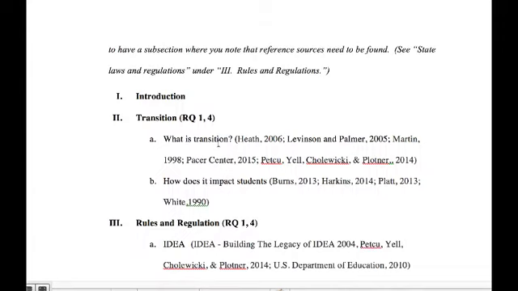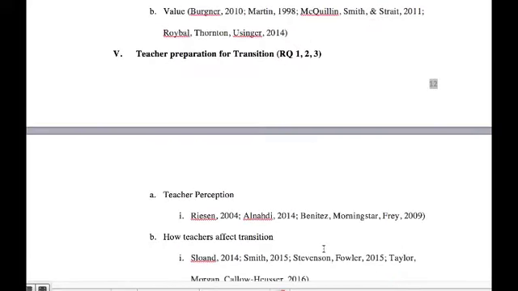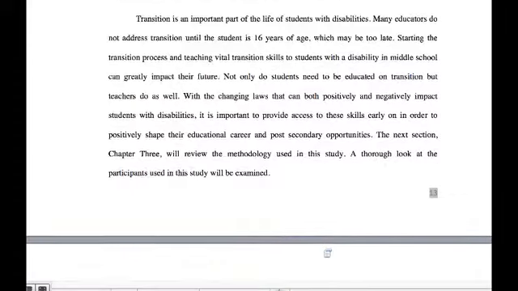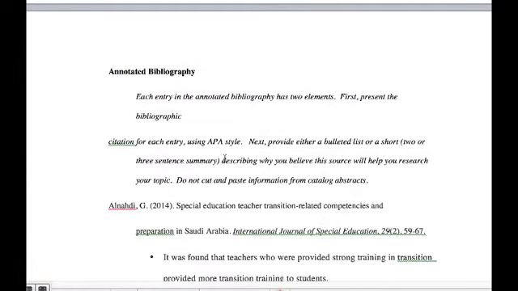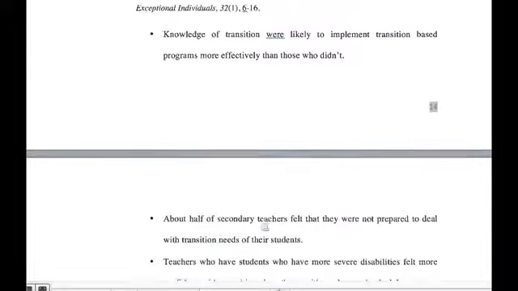Here's an example of an outline. So I'm going to go through all of Chapter 2. Here is an annotated bibliography, and here's an example of an annotated bibliography. And again, we'll discuss this in more detail when we get closer to the Chapter 2 assignment.